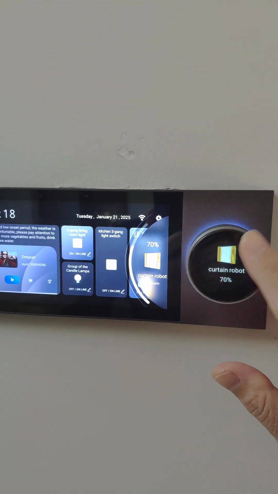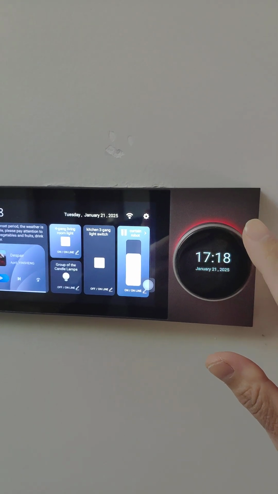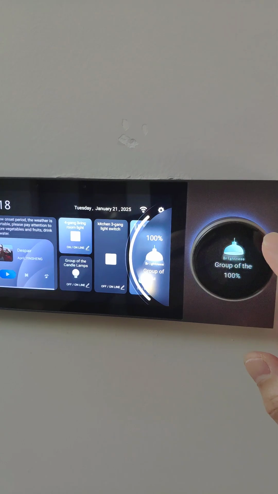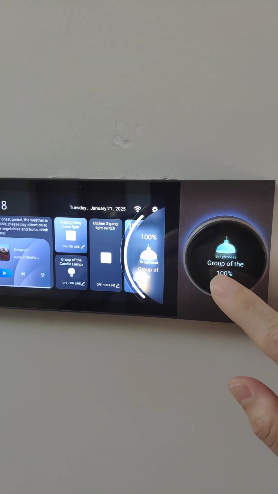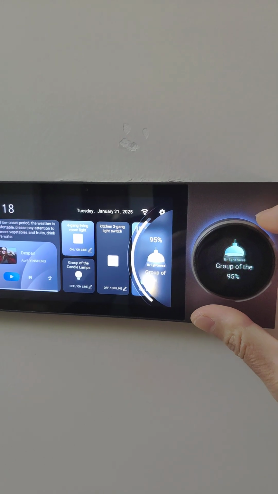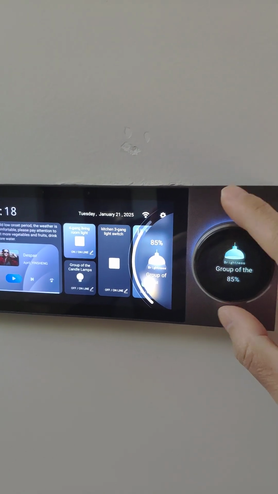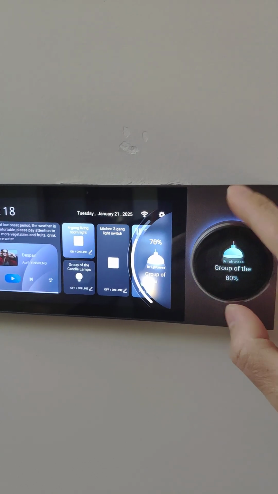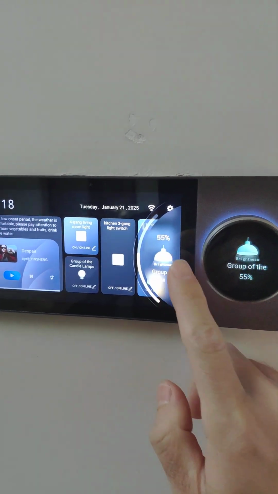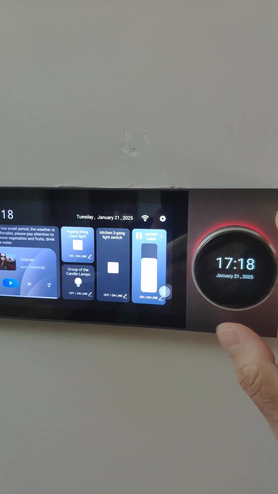and we press this rotary knob to switch between controlling different devices. Okay, now the brightness, we control the candle lamps group, the brightness. Okay, brighter or dimmer. And if we click here, we can also switch to control the light's color temperature.